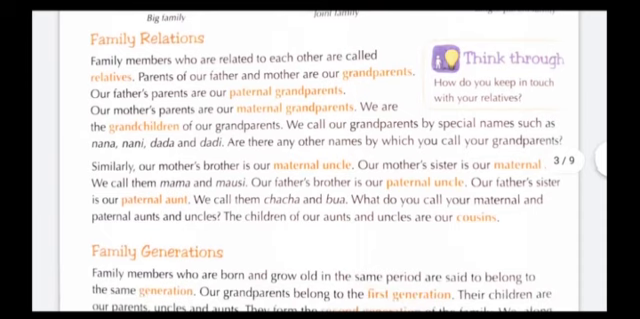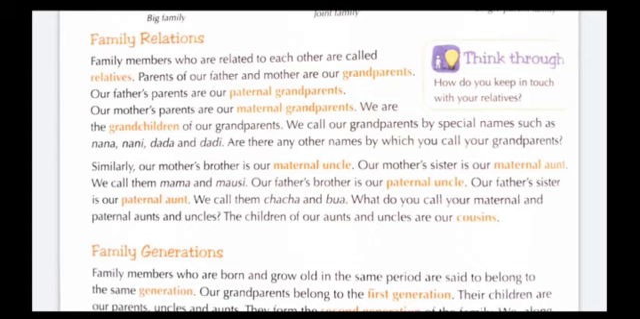Similarly, our mother's brother is our maternal uncle. Our mother's sister is our maternal aunt. We call them Mama and Mausi. Our father's brother is our paternal uncle. Our father's sister is our paternal aunt. We call them Chacha and Bua. What do you call your maternal and paternal aunts and uncles? The children of our aunts and uncles are our cousins.